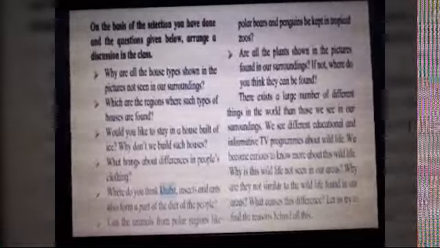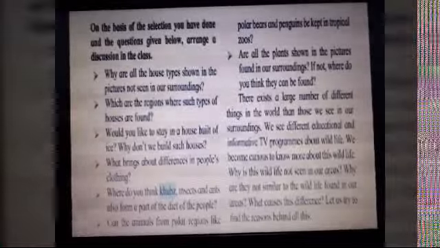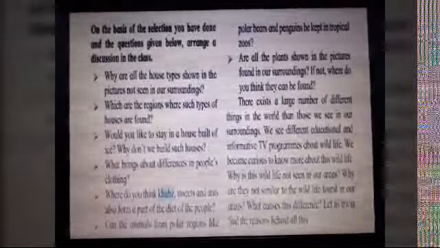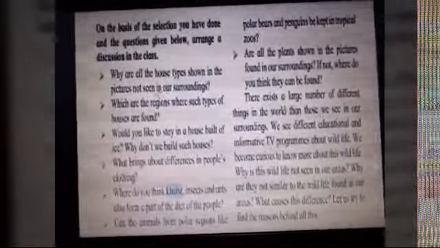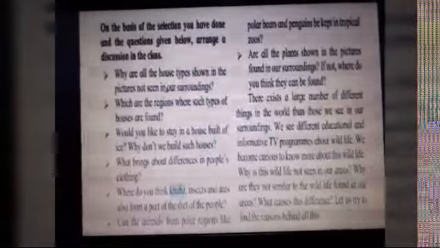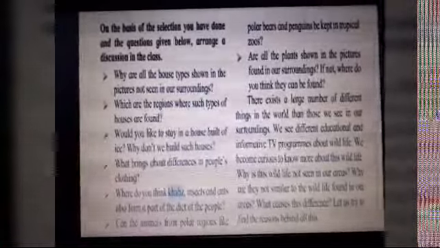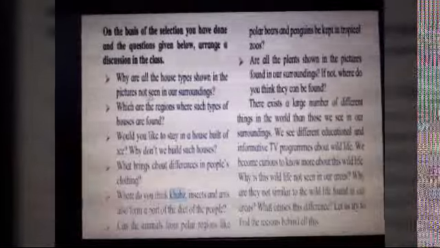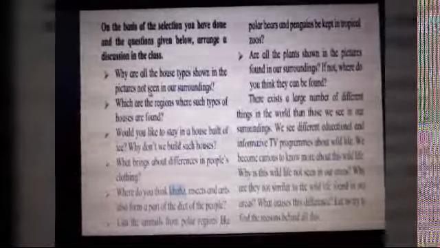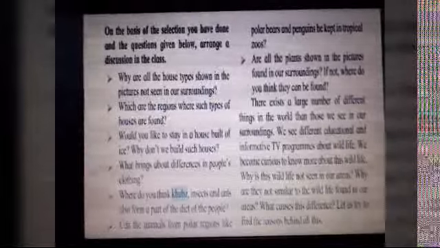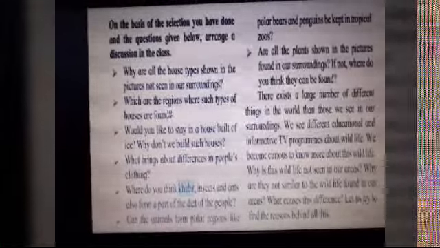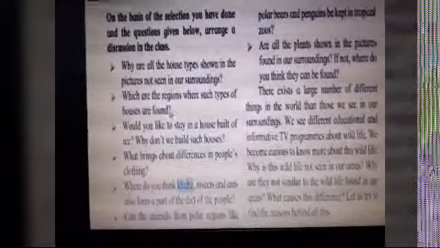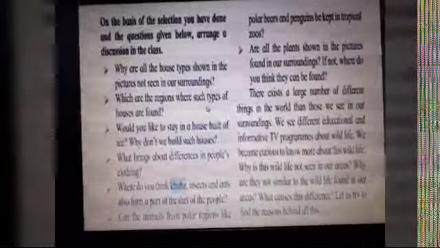Because of the climatic conditions. Those climatic conditions are not prevailing here, so we are not able to see such type of houses in our surroundings. Those village huts and all we find in the village areas. In our surroundings we find what? The tall apartments and what? The bungalows. So such type of houses are visible. Which are the regions where such type of houses are found? That we have to find out.